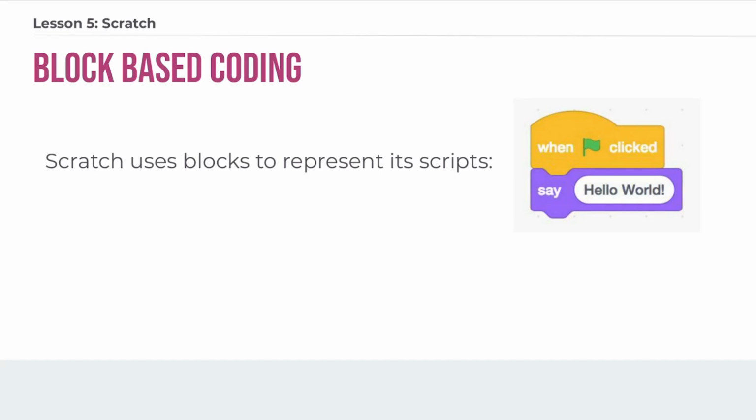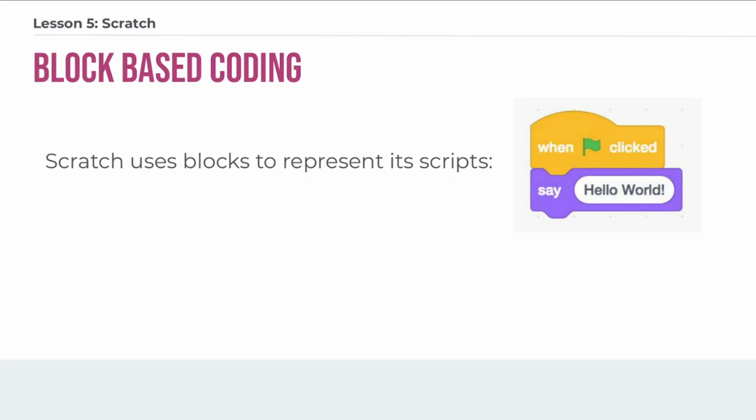In a previous set of slides, we looked at how we would get a computer to show the word hello, and you can see how that would happen in Scratch by clicking on the green flag and using a purple block that says hello. Text-based languages are completely typed, and Scratch is not like this. It is considered block-based, even though in the Hello World example, there had to be a little bit of text typed in there. But by and large, Scratch is block-based because it's all about stacking blocks of code, and there's a limited amount of typing that you would have to do.